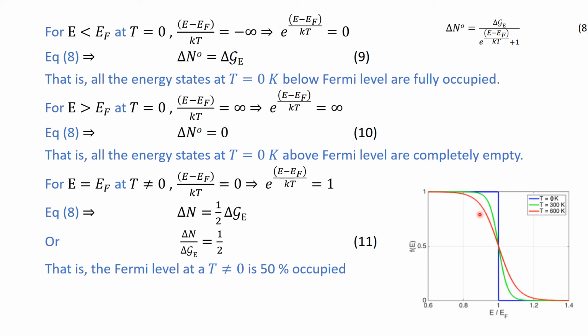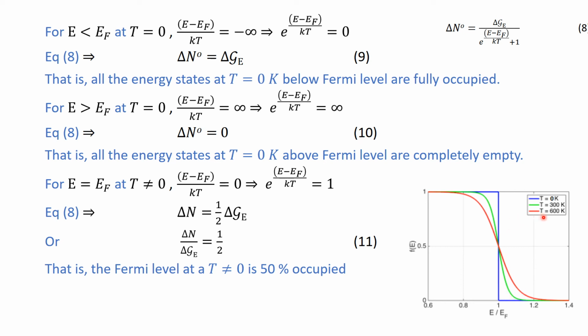Here the area below this line actually represents the total number of particles. So the number of particles in this area decreases, and this decrease in the number of particles appears here as an increase in the number of particles in the energy states above the Fermi level.